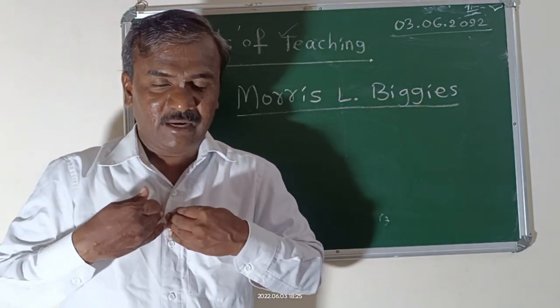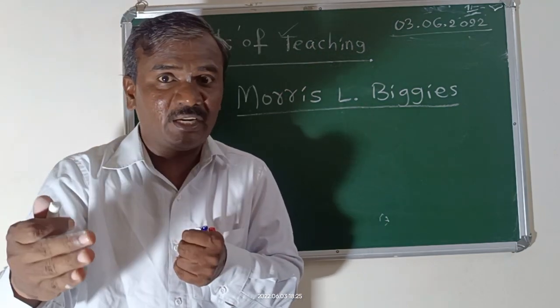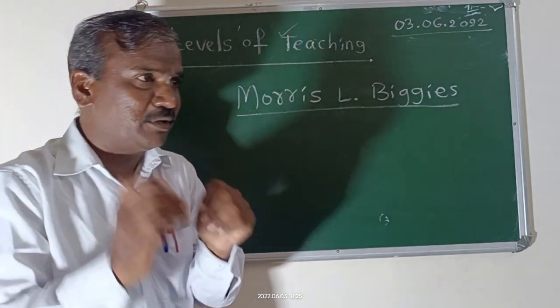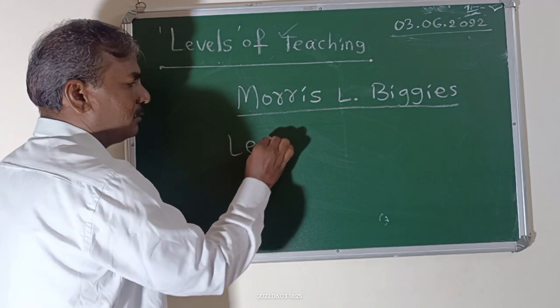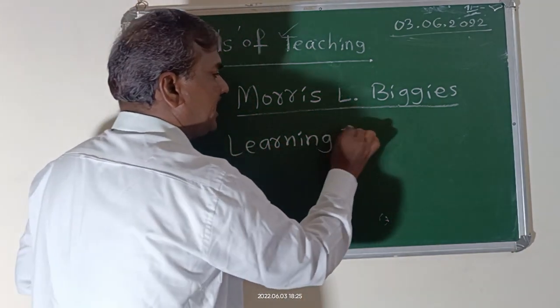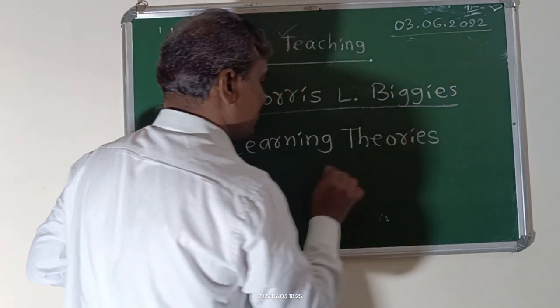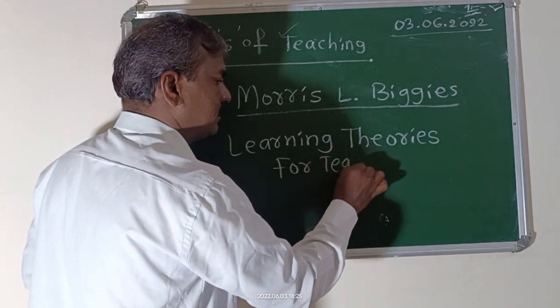As a teacher, I must understand how students are learning, how students are understanding the concept. Okay, this is a very famous book. Name of the book is Learning Theories for Teachers.